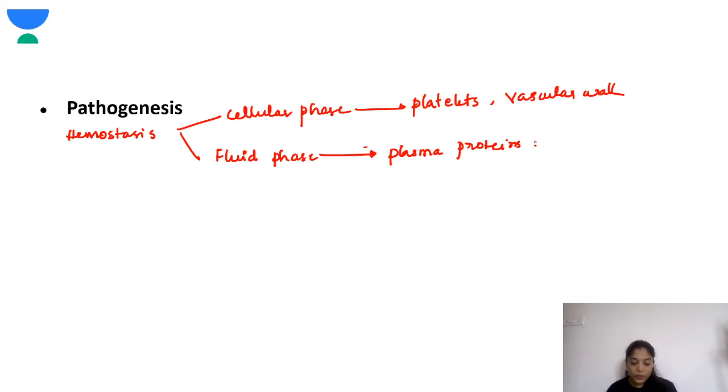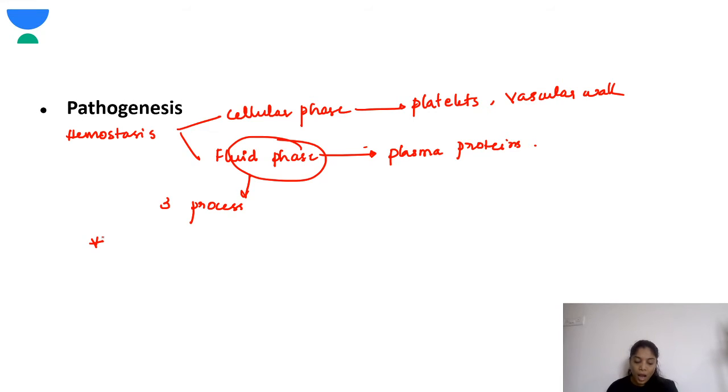Okay, so the physiology of hemostasis is very complex. It depends on the blood flow and the local vascular response to the injury. Next, the fluid phase has three steps, three processes. So what are these three processes?